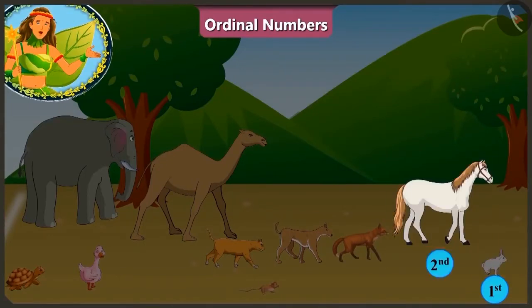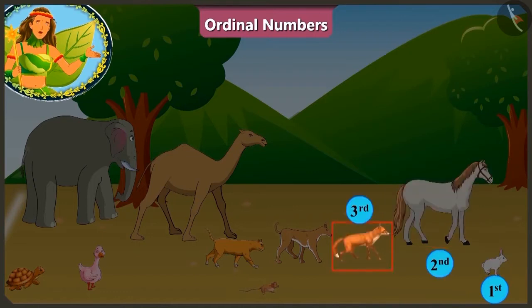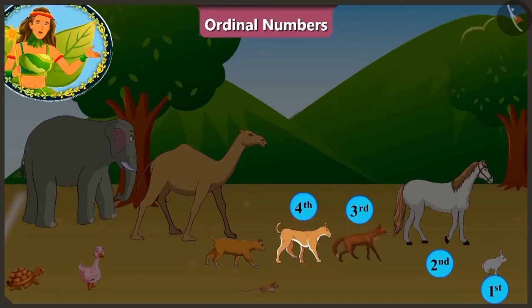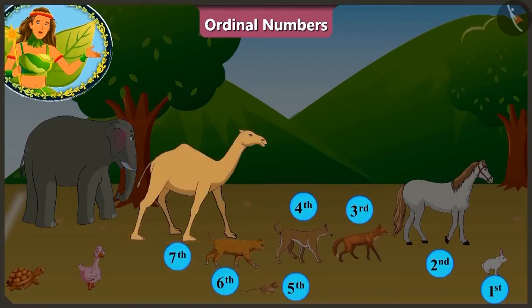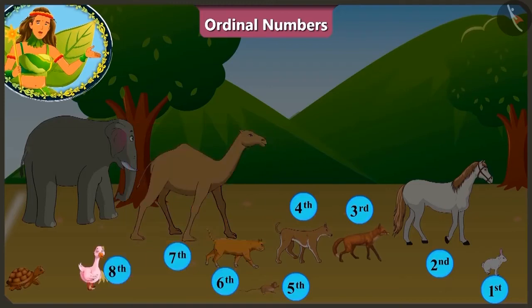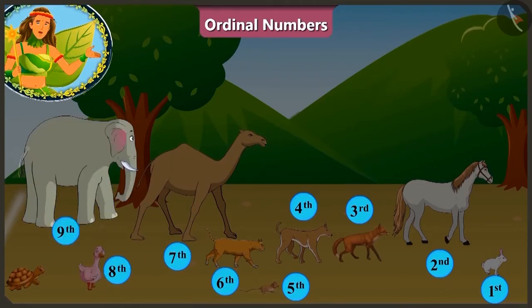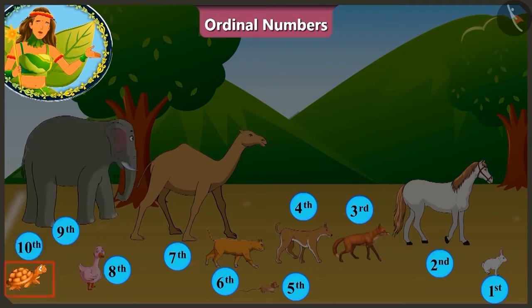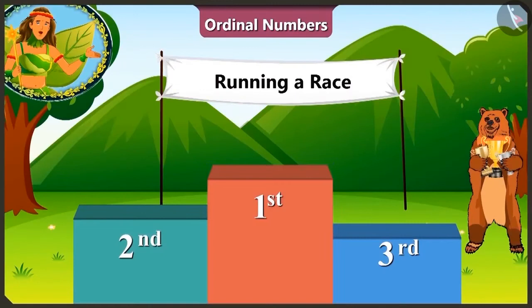After rabbit, at the second position is the horse. And the third is the fox. At the fourth position is the dog, after him rat, and at the sixth position is the cat. The camel is at the seventh position, and behind him is the duck. At the ninth position is the elephant, and at the last position is the tortoise. Now the first, second, and third place winners will be awarded a trophy.